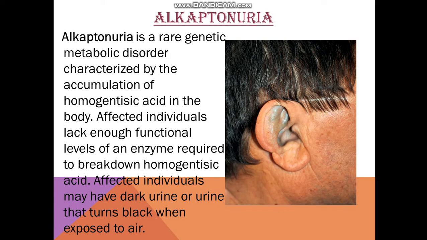Clear? Why does this happen? Because there is accumulation of homogentisic acid, because it is not being broken down. Why is it not being broken down? Because the enzyme is missing. The enzyme is not synthesized. And why is the enzyme not synthesized? Because of the gene mutation. The enzyme which has to be formed is not being formed because there is a slight change in the gene, which causes the protein or the enzyme not to be formed.